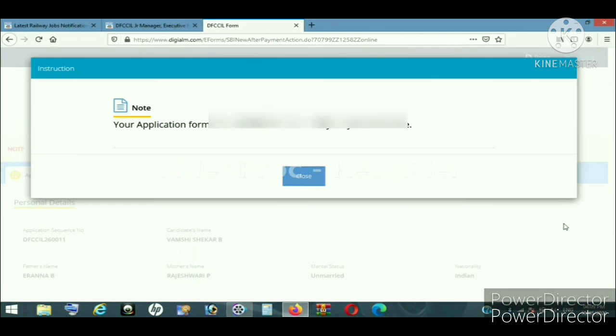Click on close your application. Yes, successfully completed. Now click on close and take the print of your application.